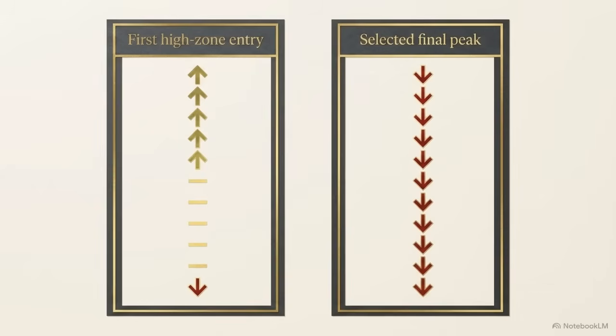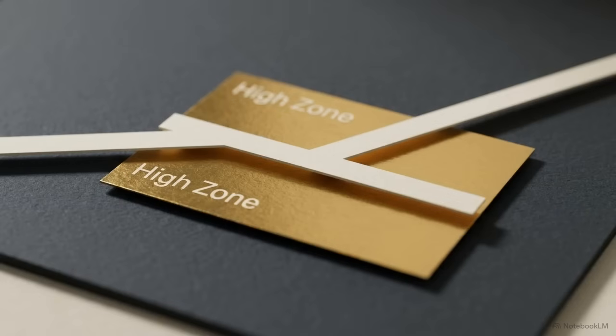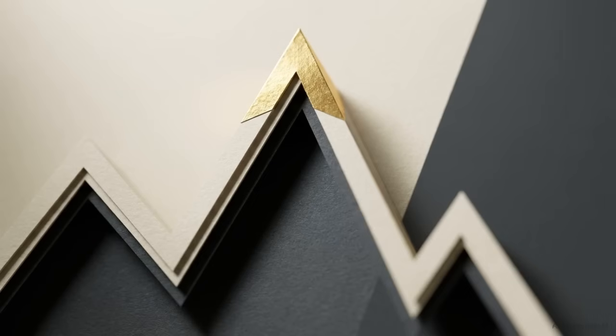We measured 2 points. First, when gold entered an elevated zone, 5 kept rising, 5 moved sideways, and 1 fell within 30 days. But the second point, the selected final peak of those rallies, pointed the same way every time. All 11 fell within 30 days. In this historical sample, entering a record high zone was not the trigger for the drop. The short-term cooling appeared later, after the final peak of the rally.